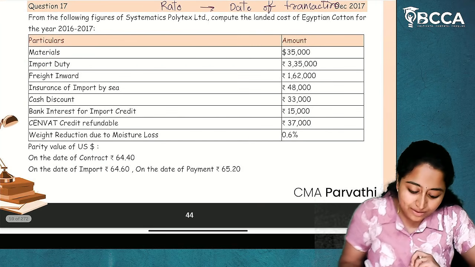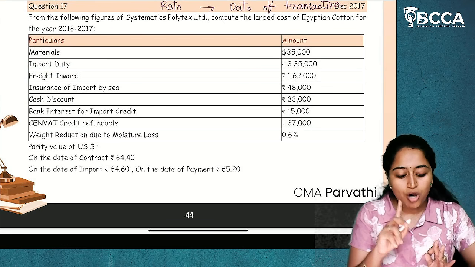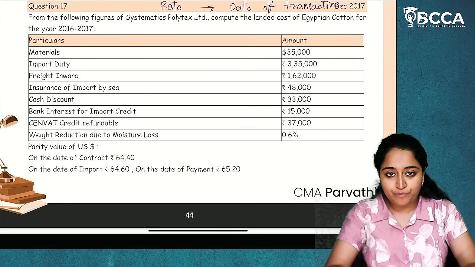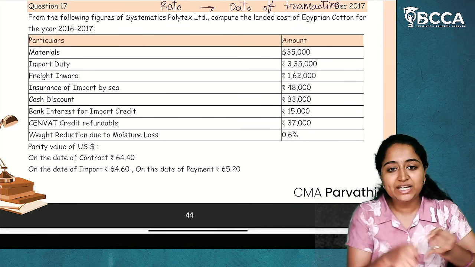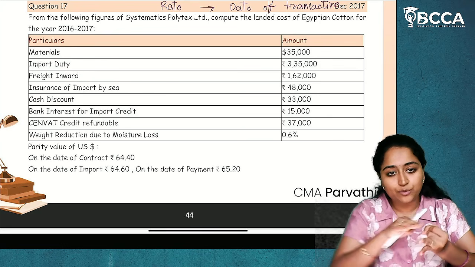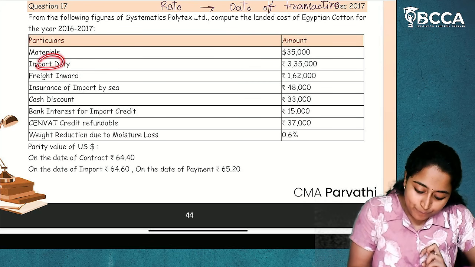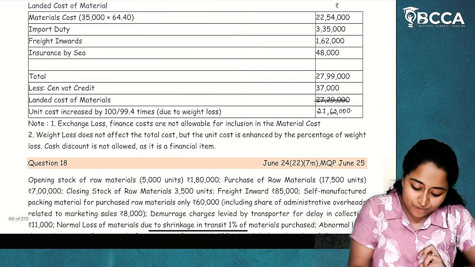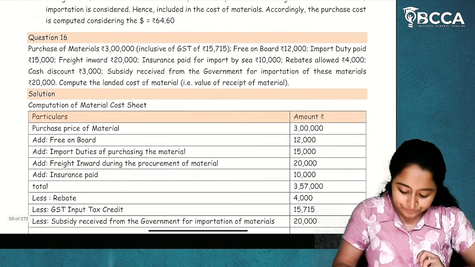And what all will be included? Import duty, any duties, taxes or any charges which are paid to bring that raw material into the place of production will be included in the material cost. If there is any subsidy, grant, incentive, that will be reduced. If there is any refundable tax, that will also be reduced. I hope it is clear. Import duty, freight inwards, add it. Insurance of import by sea will also be added. Everything will be included and this will be our total.